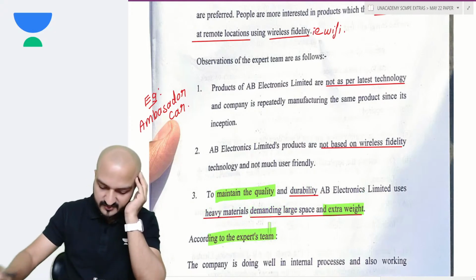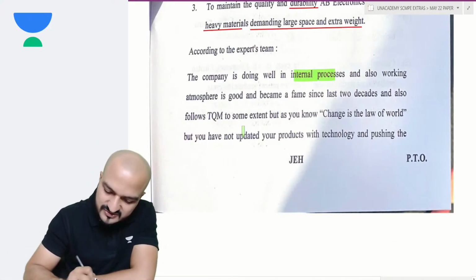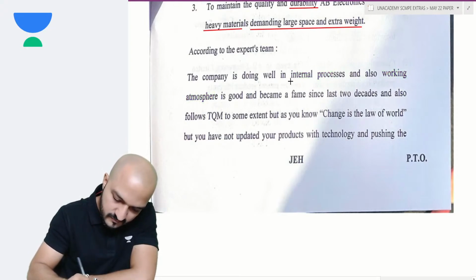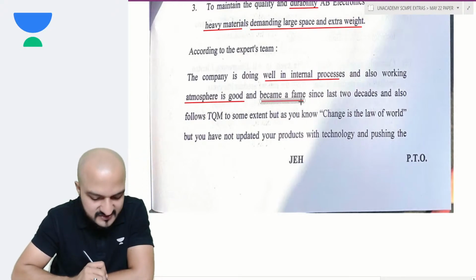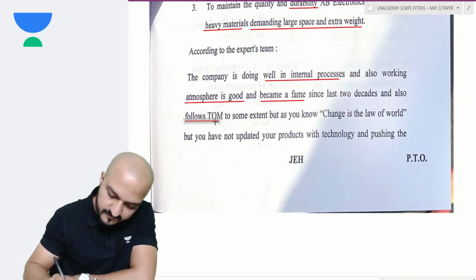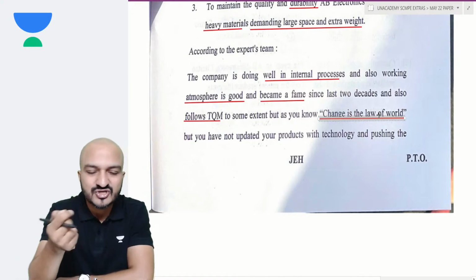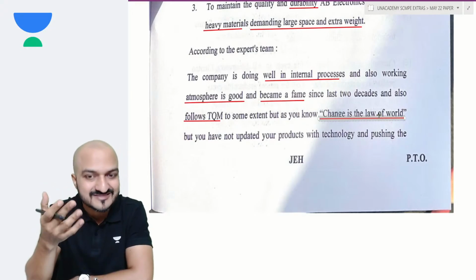Now, according to the expert team, what they suggested is that company is doing well in internal process, and also working atmosphere is good, and the company has become famous since last 2 decades, also follows TQM to some extent. But change is the law of the world. If you do not change with the changing situations, then you will not succeed, right? So change is more important there.